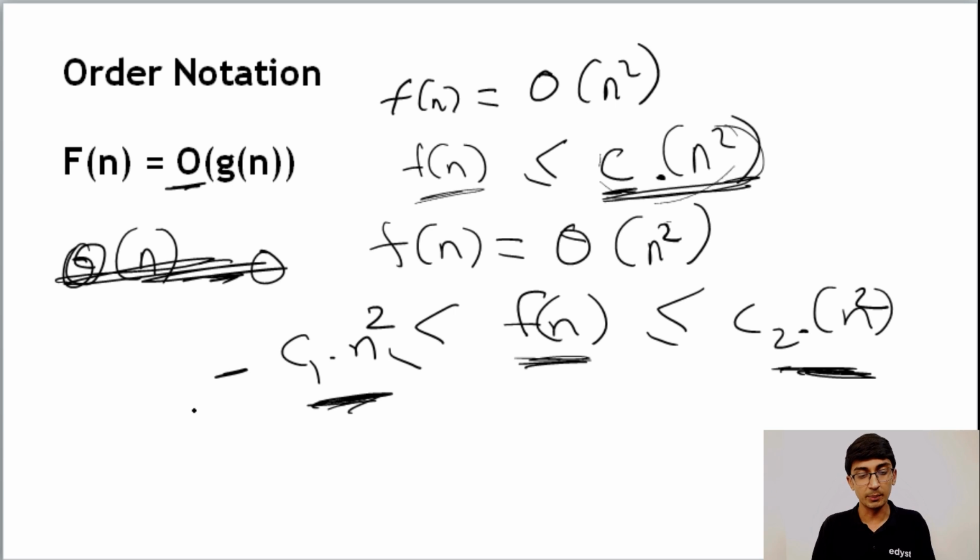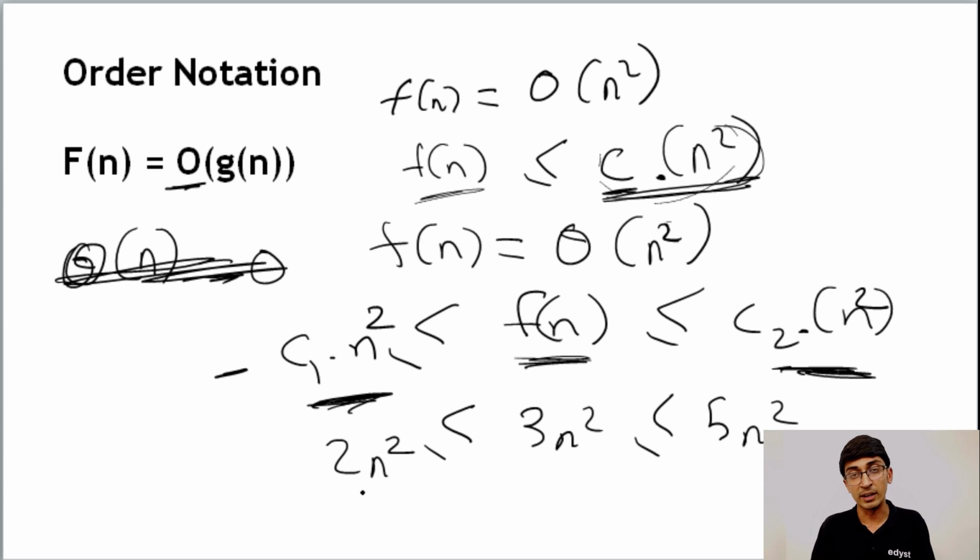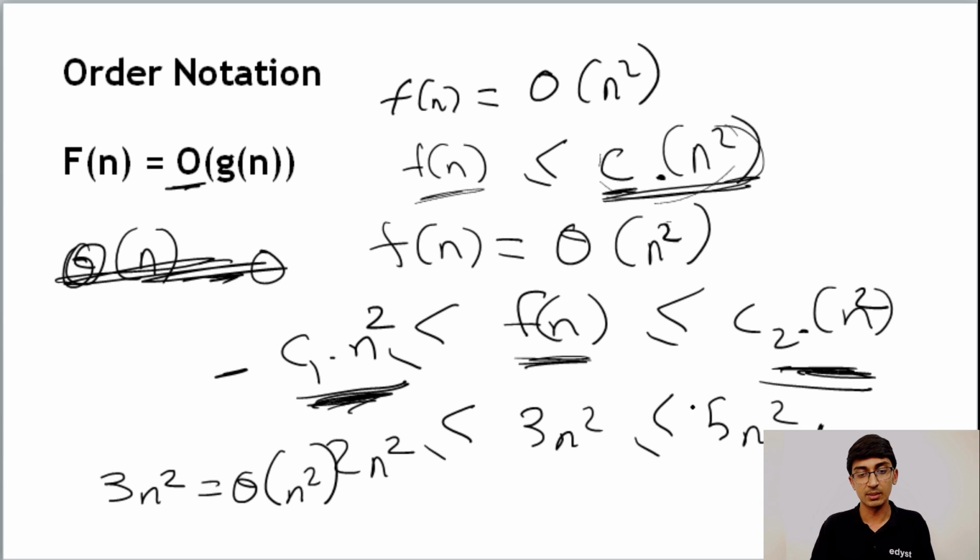One really simple example could be that 3n square is always going to be less than or equal to 5n square, but greater than or equal to 2n square, for n greater than 1. What this means is basically 3n square is equal to theta of n square, because for some constants we get that it is greater than some c1 n square and less than some c2 n square. So we know that 3n square is theta of n square. That's what this actually means.